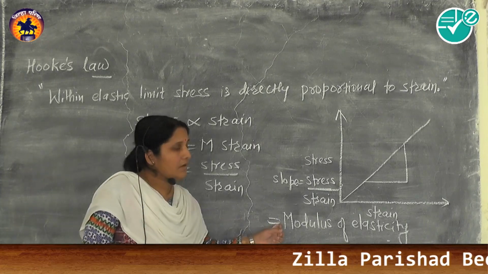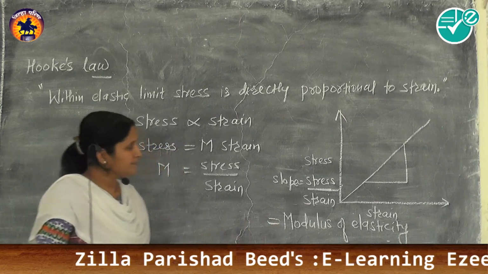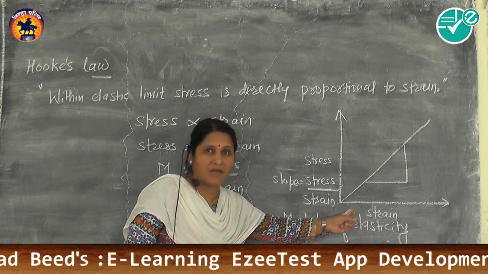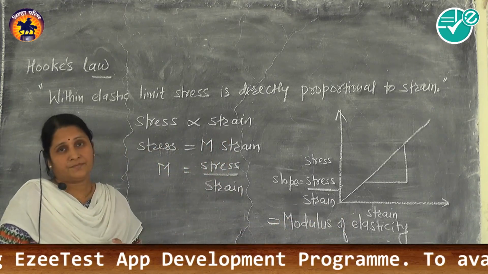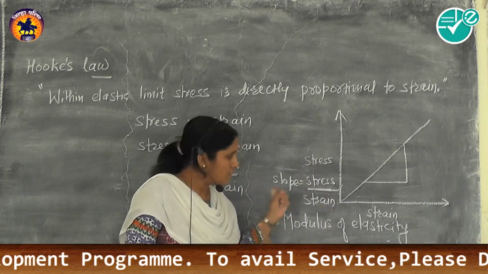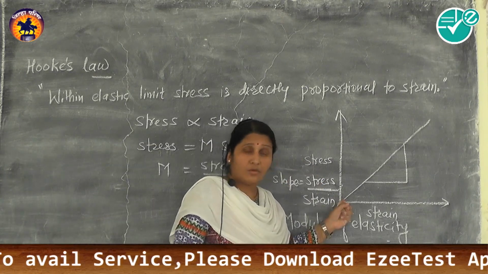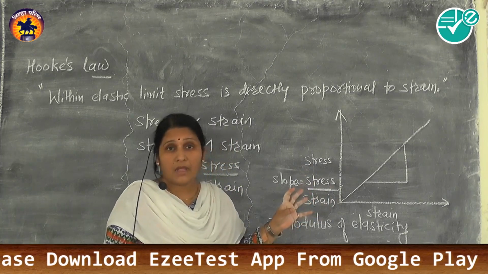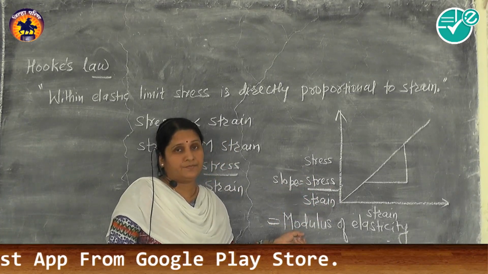So we can define the modulus of elasticity in another way. The slope of the stress versus strain graph is also called the modulus of elasticity, because the graph is a straight line passing through the origin and has a constant slope.